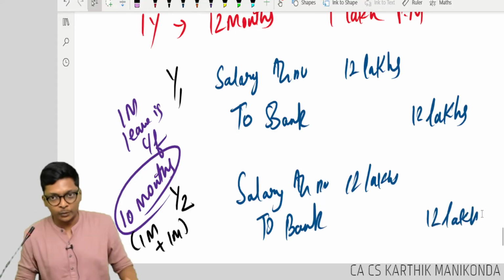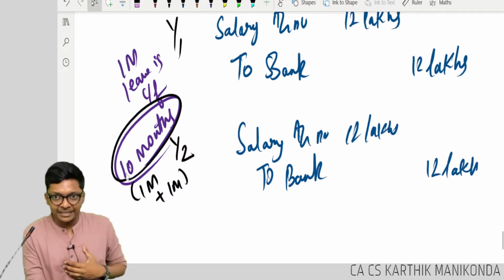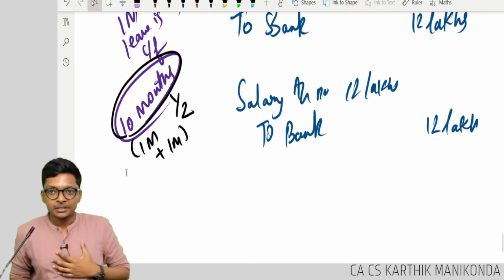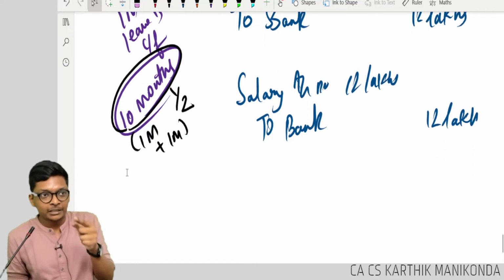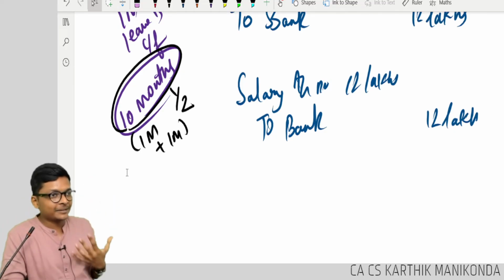Now, I have a simple question here. Why 12 lakhs? He worked for 10 months, but he will get 12 months salary. That only is the concept of paid leave. What is paid leave? He will get the full salary even though he worked for 10 months, because he earned 1 month last year and 1 month this year. Guys, this only is the concept, correct?